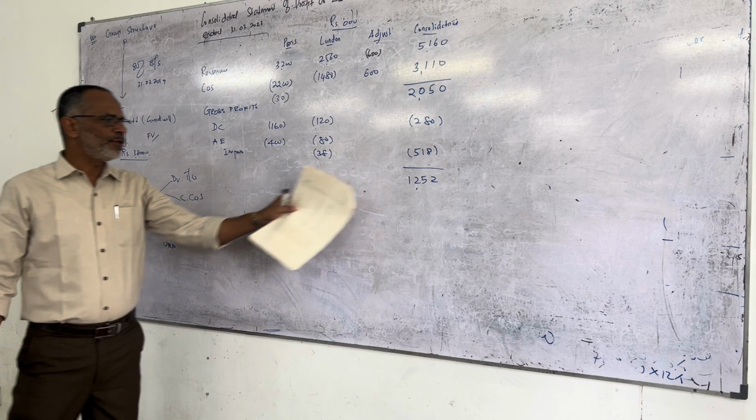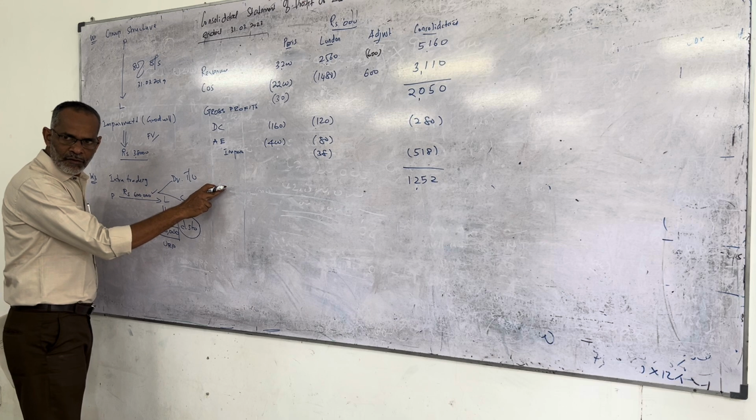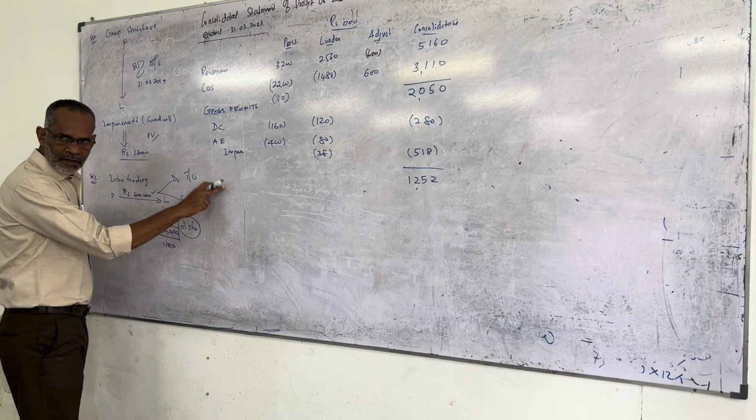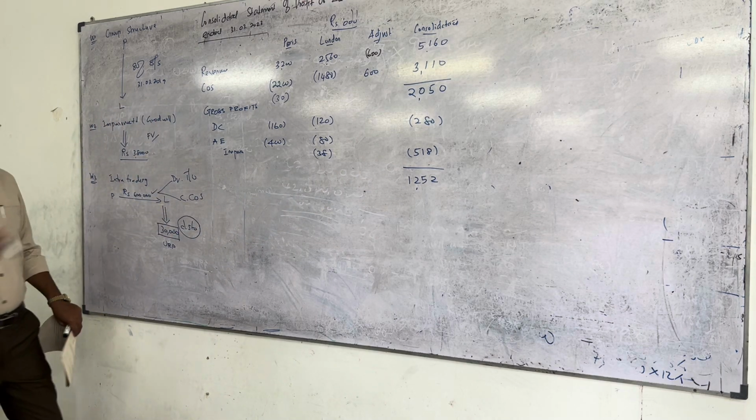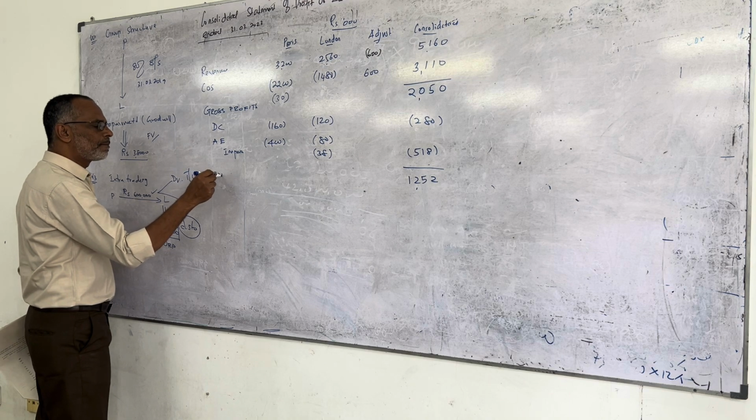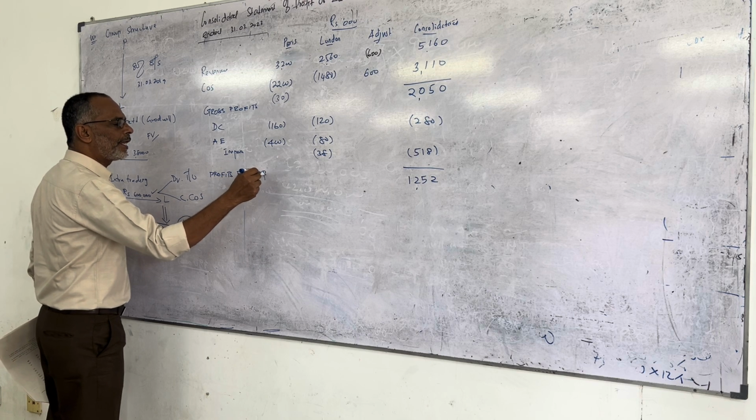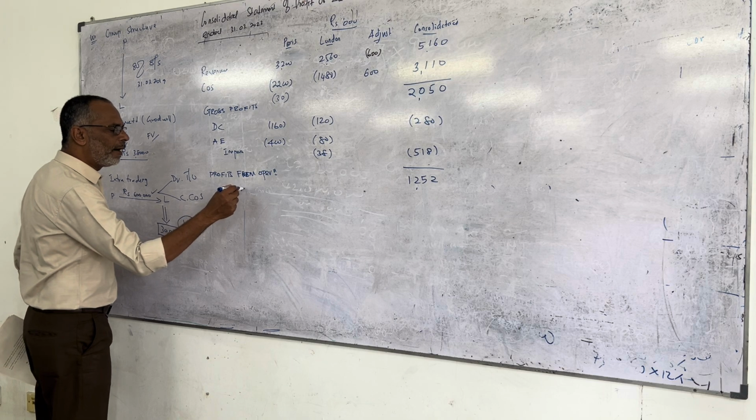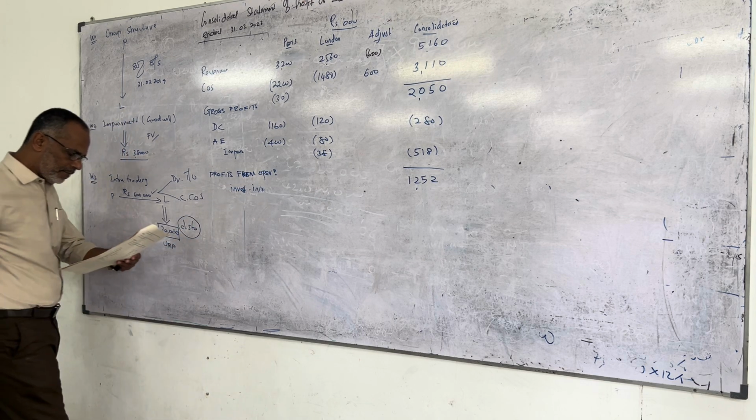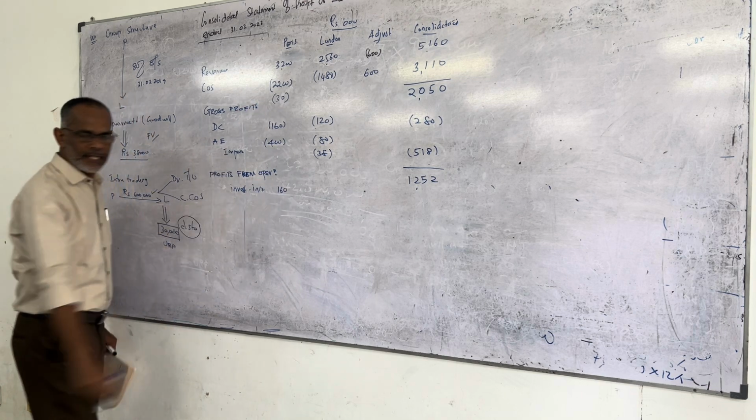1252 is after deduction of the DC. This is called what? Profit from operation. You have to write down 1252 profit from operation. After that, you have what income? After that, you have an income statement. Investment income of 160. Is it clear?